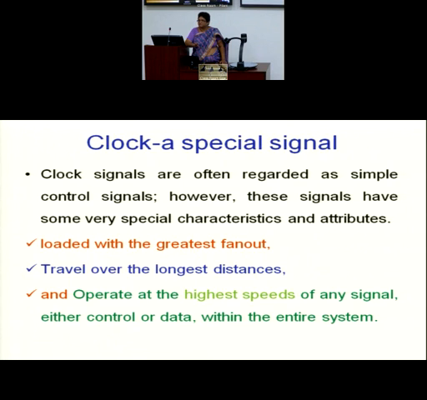And then it is heavily loaded. Maximum load on it, because if it is a synchronous system design, every single gate will be a clocked gate. If it is not a gate, it would be a flip-flop. So there would be a huge capacitive loading on this, and it is switching constantly. That means power consumption will be tremendous. Because it is a huge C coming up, a huge capacitive load, delays are also large. So a clock signal has to travel through a wire. There would be a lot of power consumption, there would be a lot of delay involved.